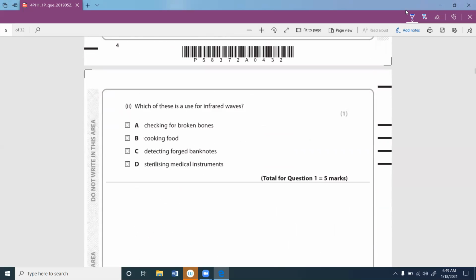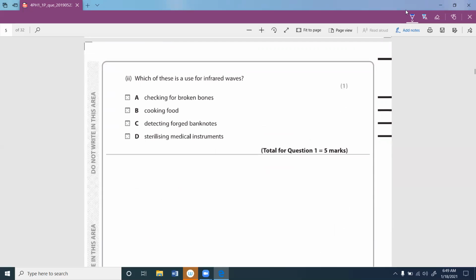So which one do you use for infrared? Infrared can be used for several purposes, because IR can heat up objects as it contains some amount of heat. Checking the broken bones is not it, because that is done with X-rays. Cooking food may be the correct answer.